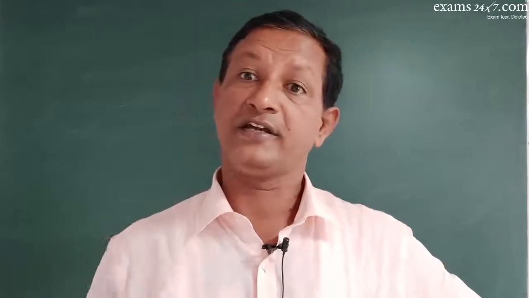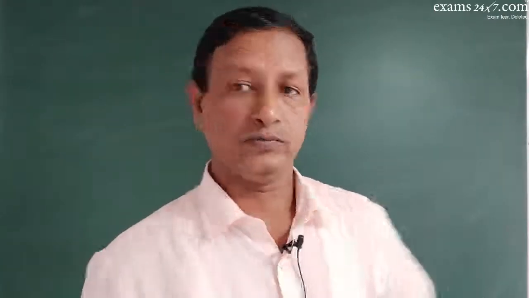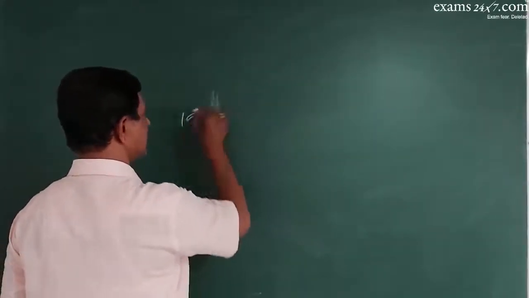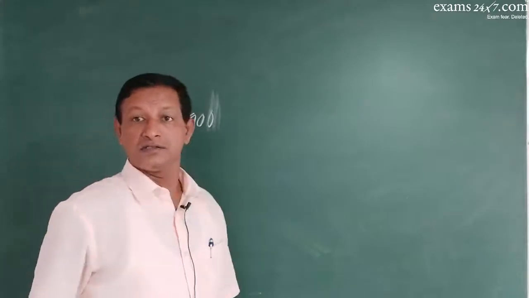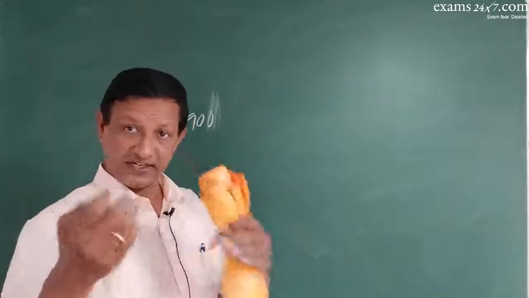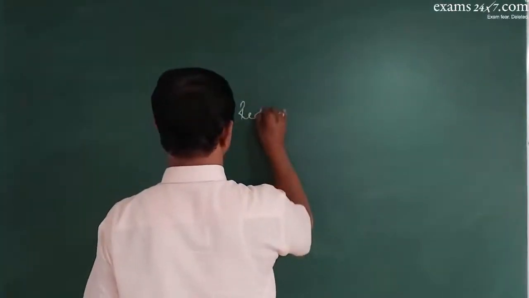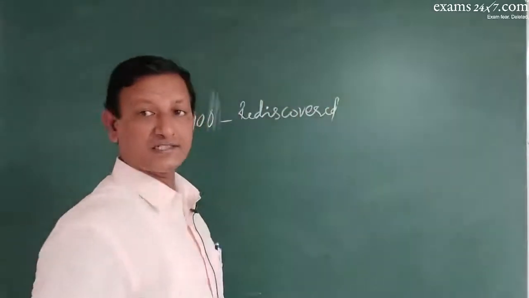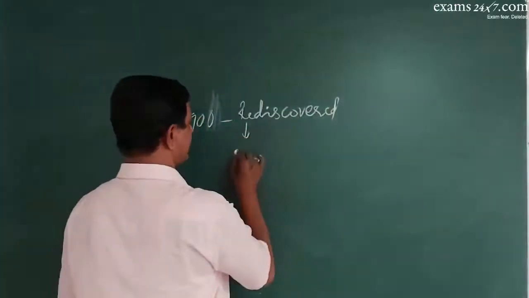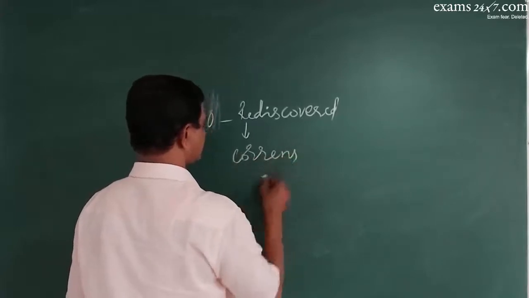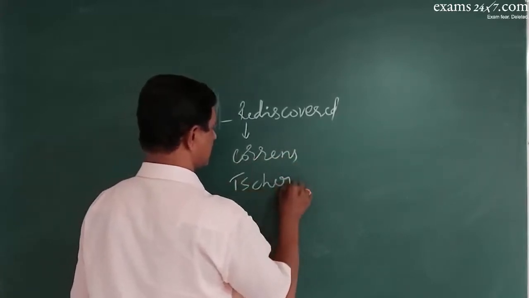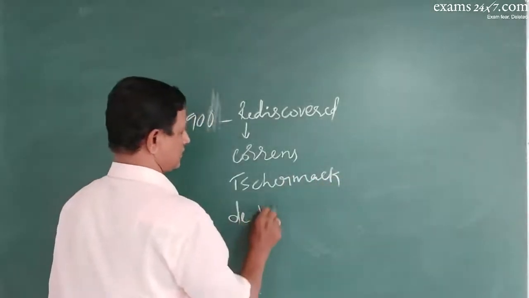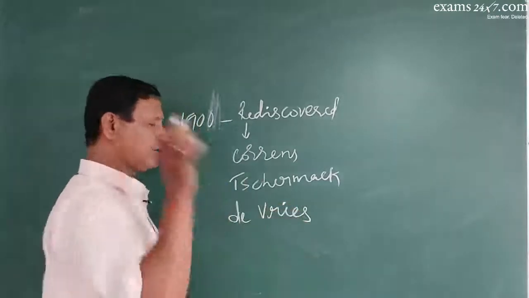That is why in 1900 or 1902, Mendel's results were rediscovered by three scientists: Correns, Tschermak and Hugo de Vries.